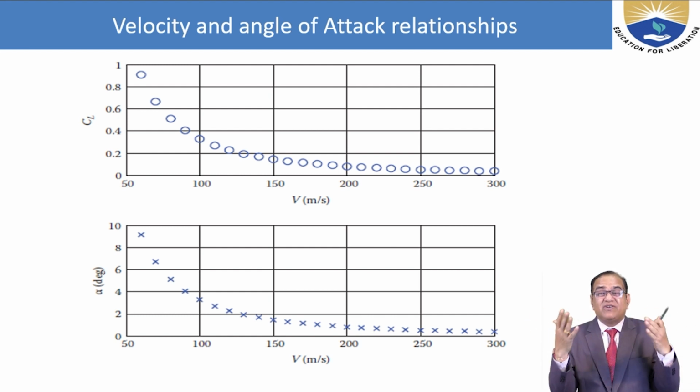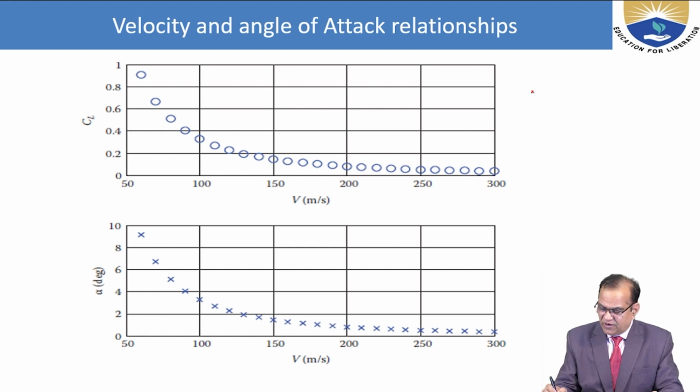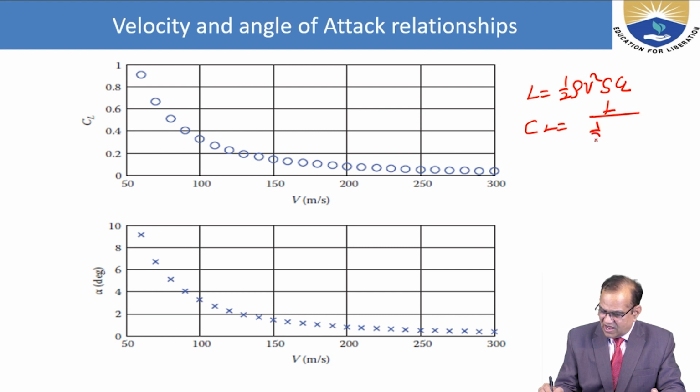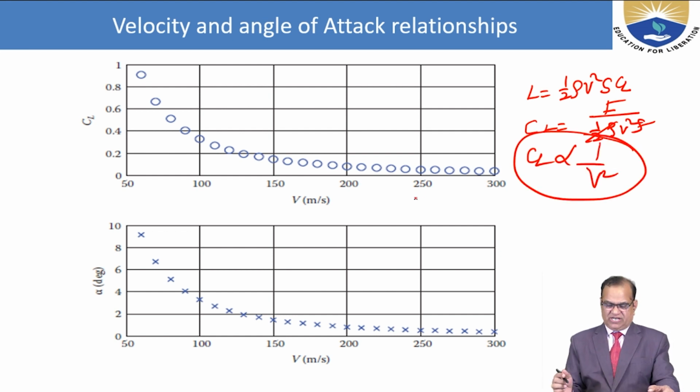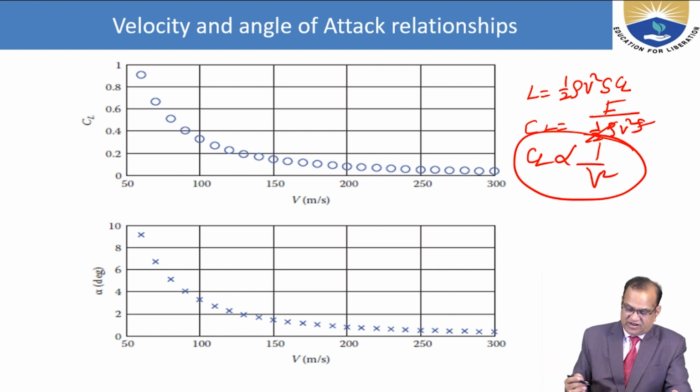So they are inversely proportional to each other, and we can also see that L is equal to half rho V square S CL, or CL is equal to lift divided by half rho V square S. So if you take this, CL is proportional to 1 by V square. It is a parabolic function in decreasing order. So if velocity is increasing, your CL is decreasing, and vice versa.